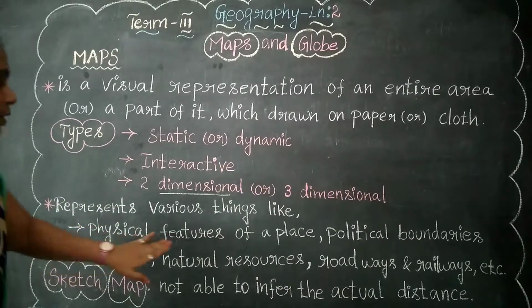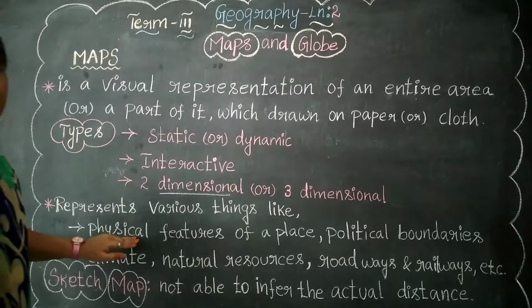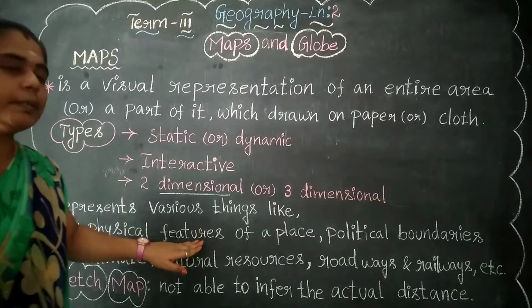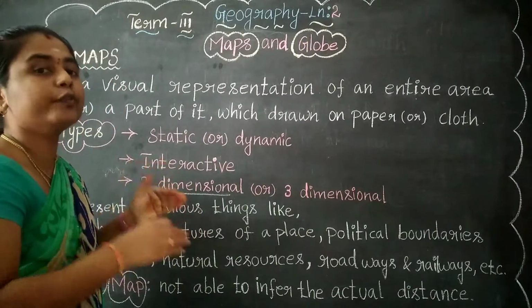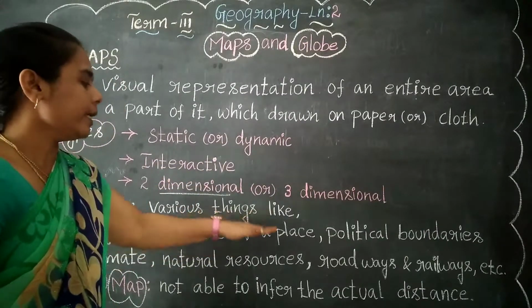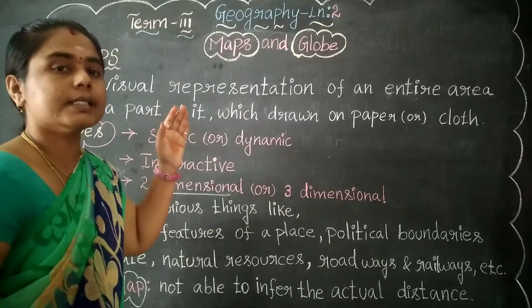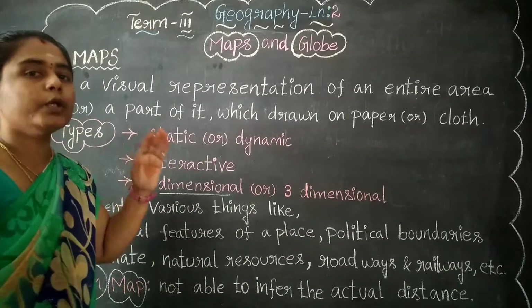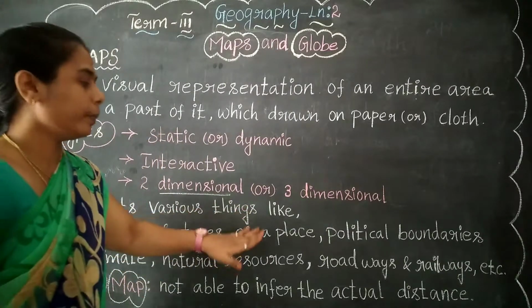What does physical features mean? Physical means udal, so physical features means udal amsangal. These are the physical features of places, because a map always refers only to places alone, not about any other things.